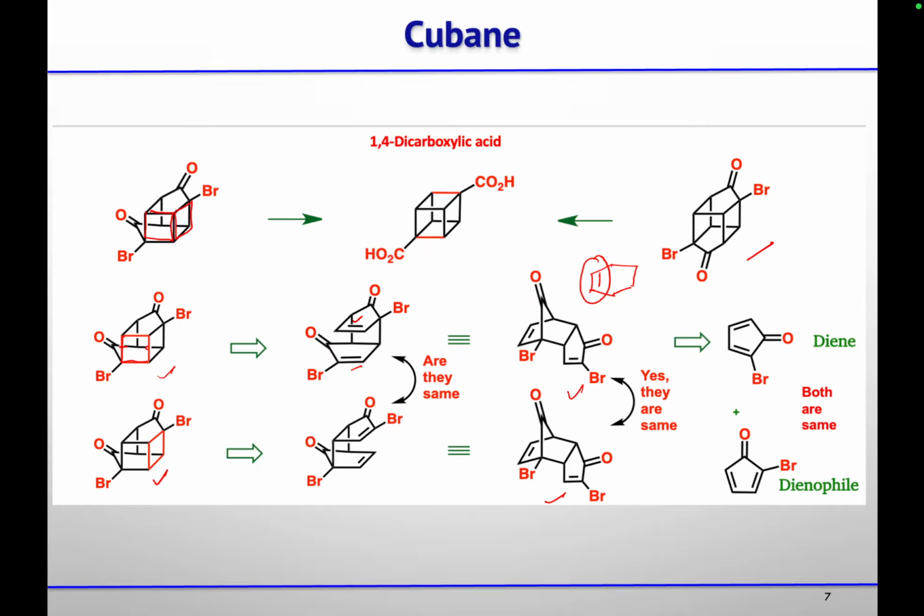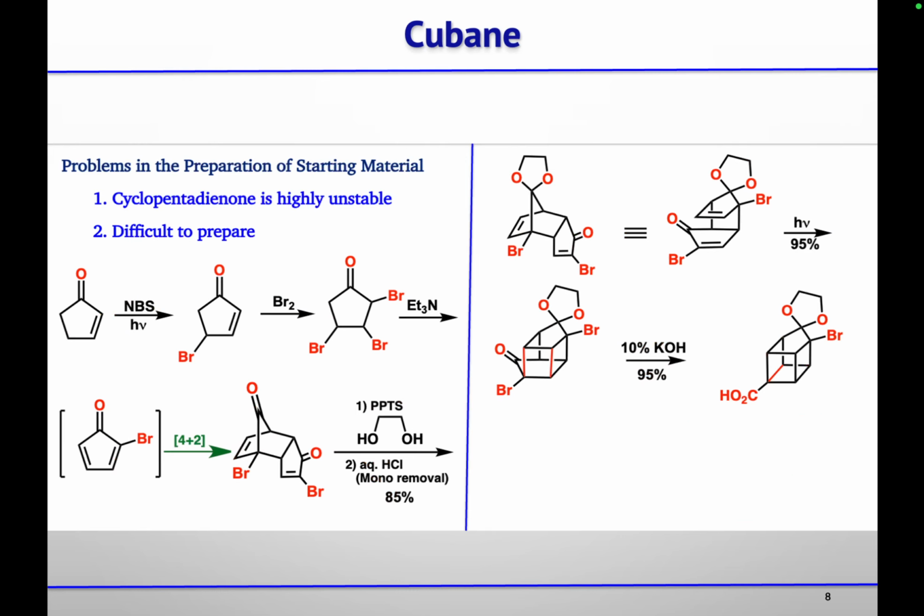So this could be obtained further from this bromo substituted cyclopentadieneone. So this is the diene and this is the dienophile. So this is the self Diels-Alder reaction. Your diene and dienophile are same. Now, what are the problems in preparation of this starting material is that your cyclopentadieneone is highly unstable